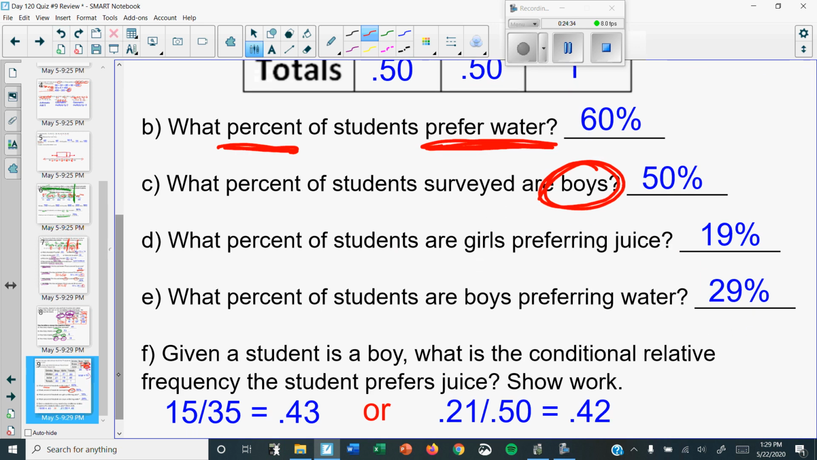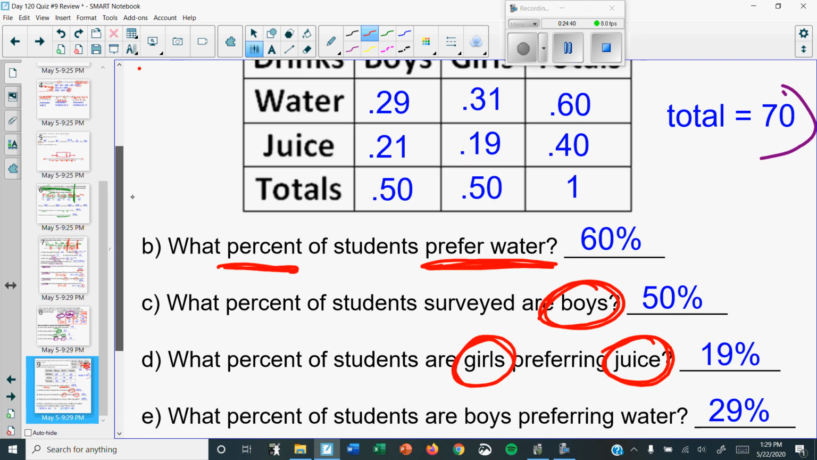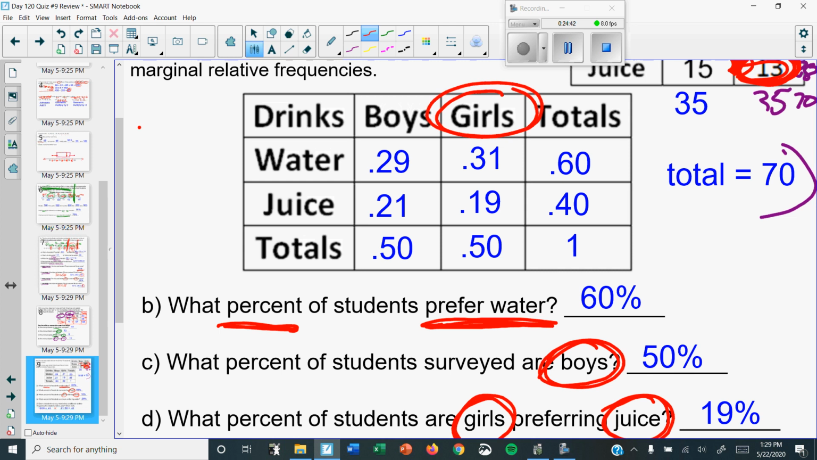The next part. Now, here comes 2 things. What percent are girls who prefer juice? So that's 2 different categories. Girls who prefer juice. So see where they meet, and they meet right there at 0.19. So write 19%.